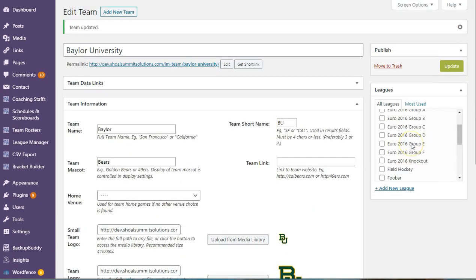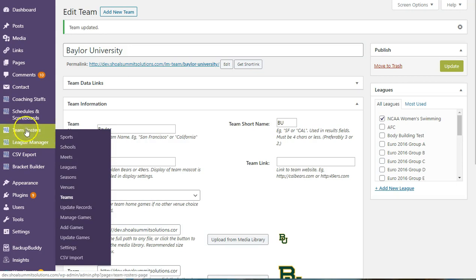But there's a collection of issues with doing that. I could make a new team entirely and put it in a football league. I could add this team to a football league, which would create a collection of problems.